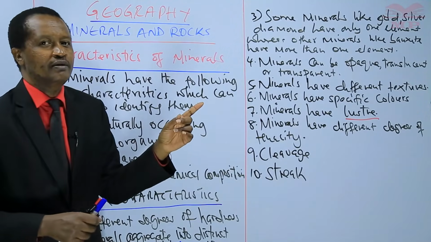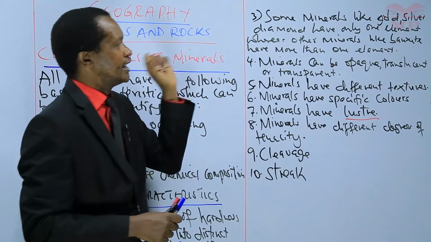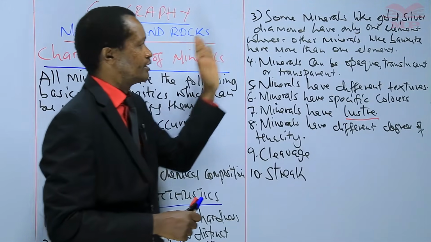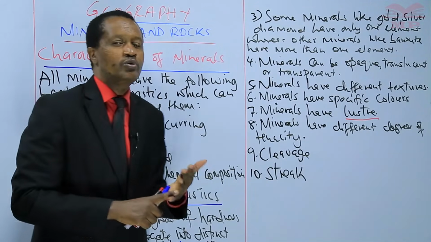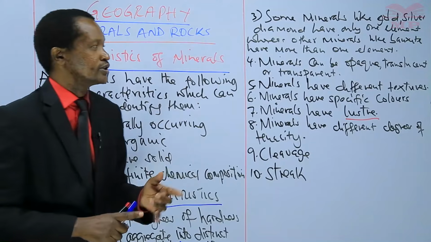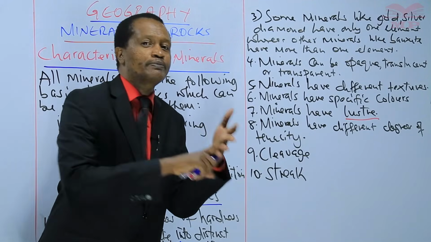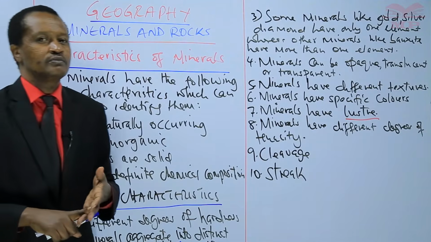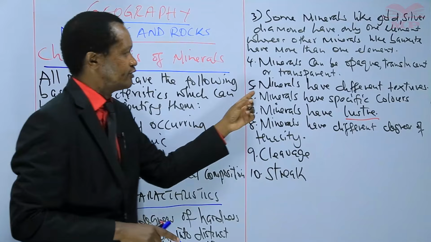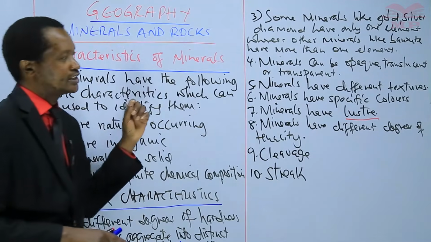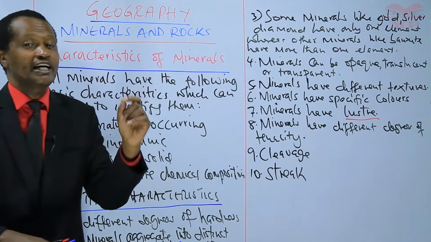Then characteristic number 3, we've learned that some minerals like gold, silver, diamond, we can even add copper, have only one element, whereas other minerals like bauxite have more than one element. Number 4, minerals can be opaque, translucent, or transparent. Then minerals have different texture or feel. Number 5, they have different texture or feel. Number 6, minerals have specific colors.